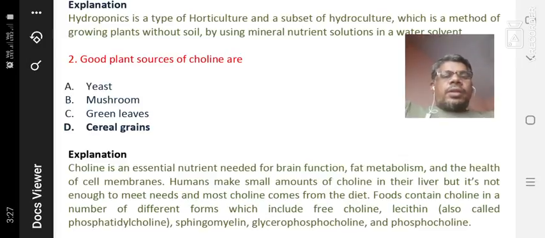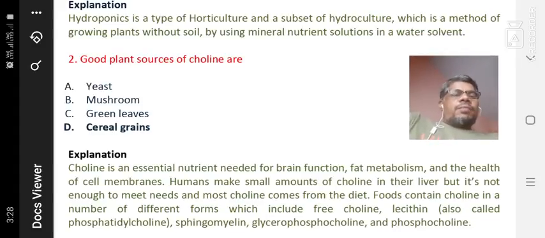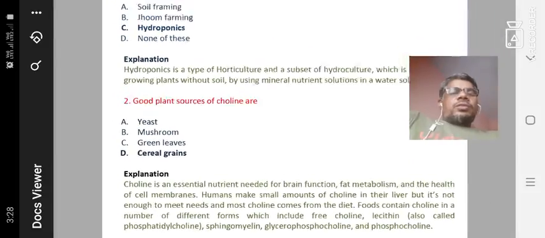Foods contain choline in different forms, including free choline, lecithin, sphingomyelin, glycerophosphocholine, and finally phosphocholine. These choline compounds are rich in cereal grains and also pulses like leguminous plants.